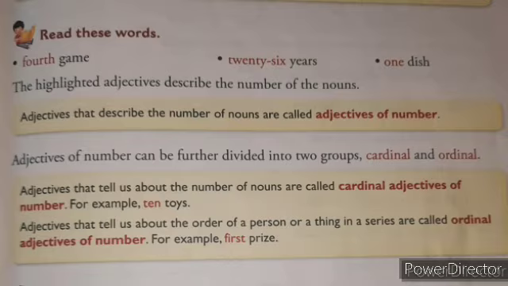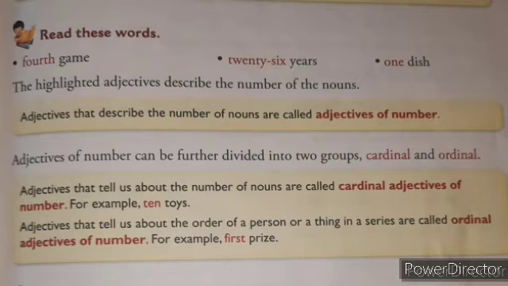First prize, second prize, third prize. In this, first, second, third are the adjectives. They are called what? Ordinal adjectives of number, because they tell about the order of the person or a thing in a series. So these words, first, second, third, are called which type of adjective? Ordinal adjectives of number.